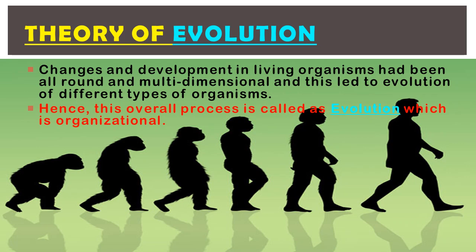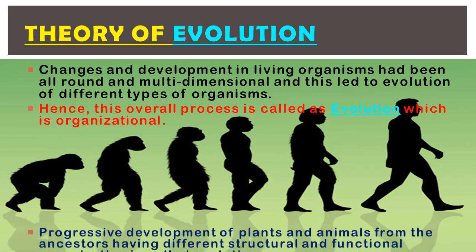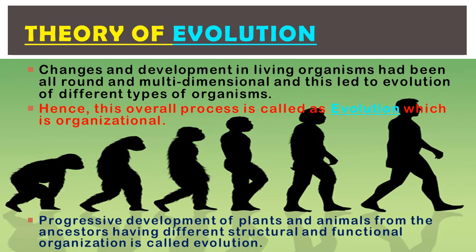Okay, step by step changes occur in the organism for evolution, and hence this overall process is called evolution, which is the organizational and progressive development of plants and animals from an ancestor having different structural and functional organization. That means from an old organism a new organism has arrived within a very long period of time. After a long period of time, evolution has arrived.